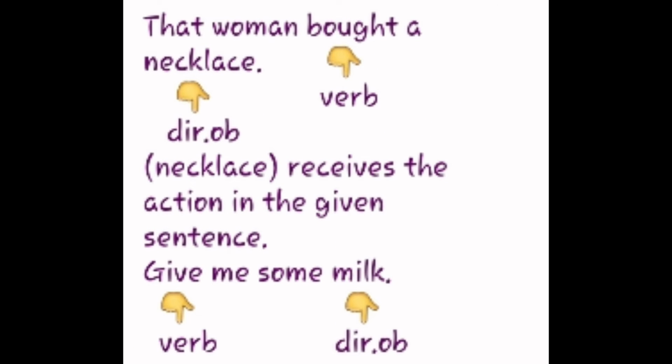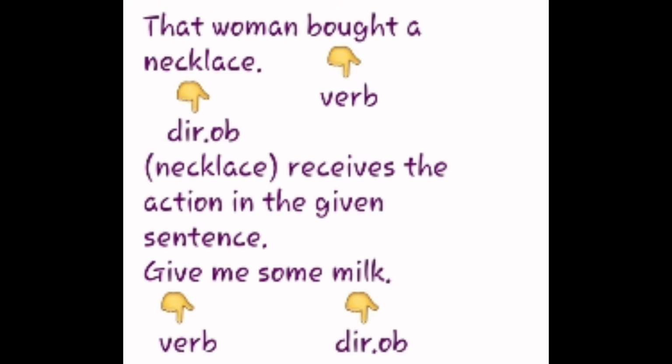Here are some other examples of direct object. First: that woman bought a necklace. The verb is bought, and the word that receives the action in this sentence is necklace. So we can say that necklace is the direct object.